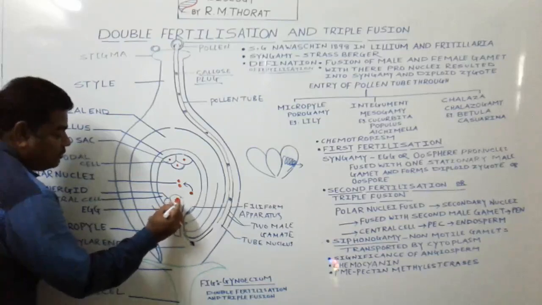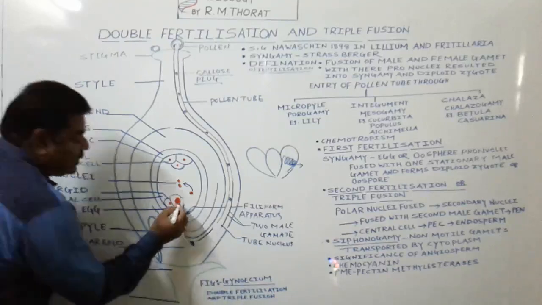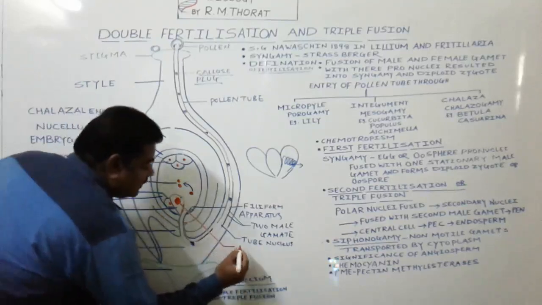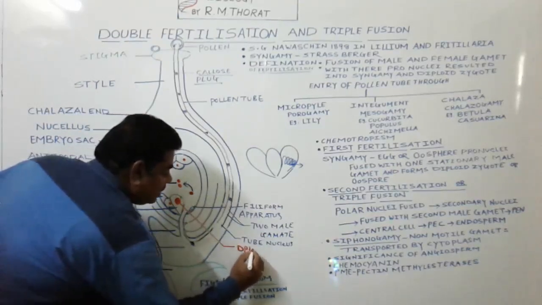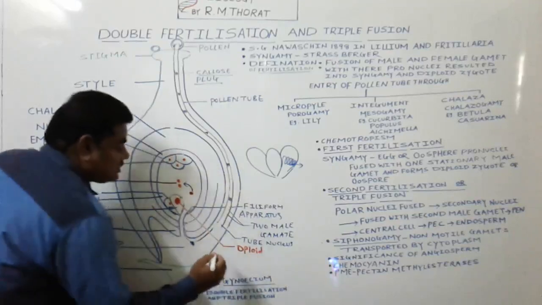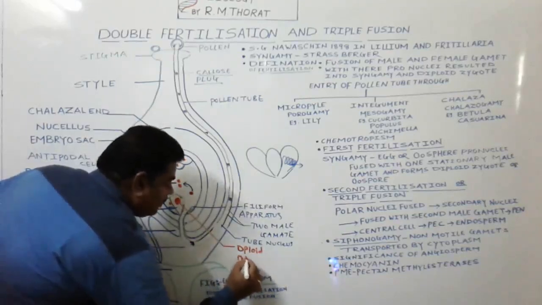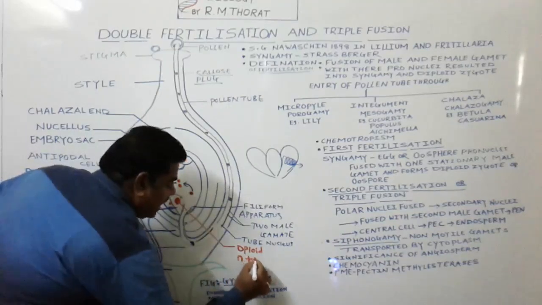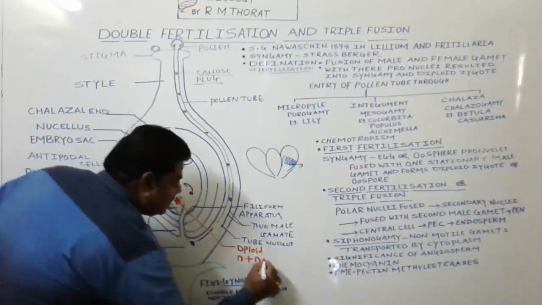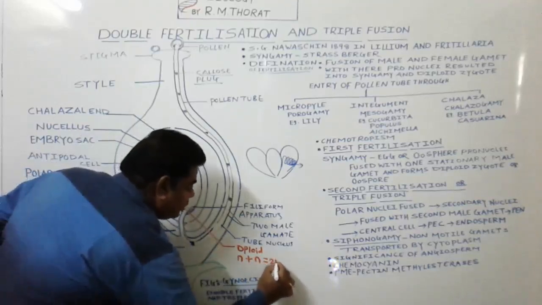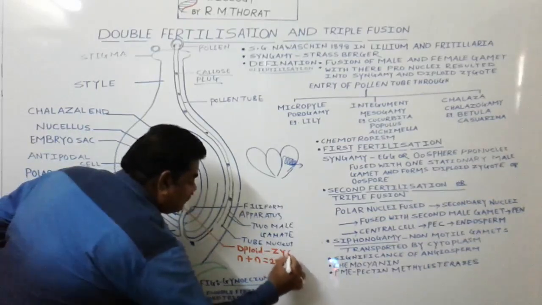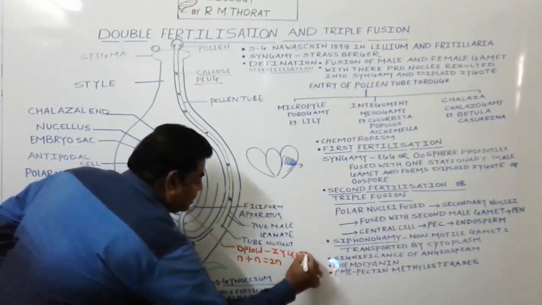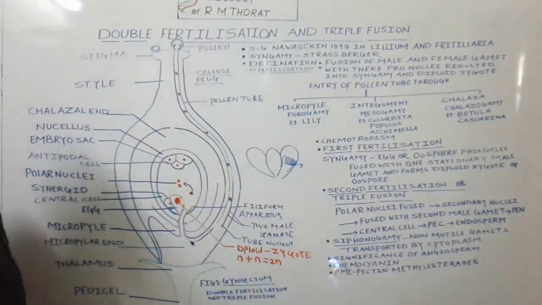It forms one nucleus, which we call a diploid nucleus: the haploid nucleus of the male gamete and the haploid nucleus of the female gamete form a diploid nucleus, and this structure we call a zygote.